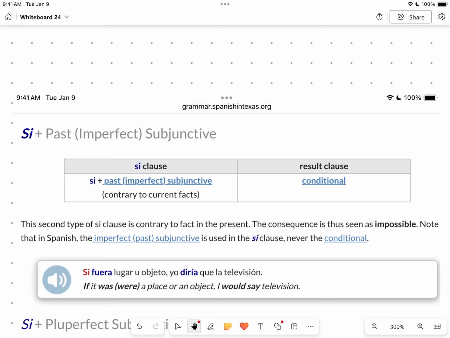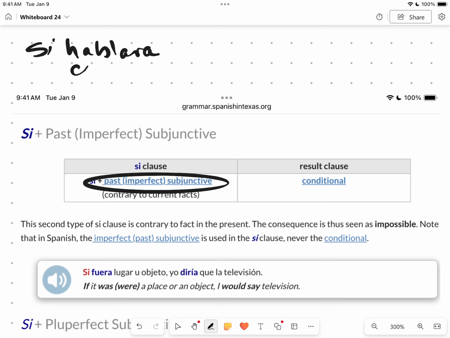So we have our C and then the past subjunctive. Again, it's like si hablara, si comiera, si viviera. Okay, so let's finish some sentences using these.